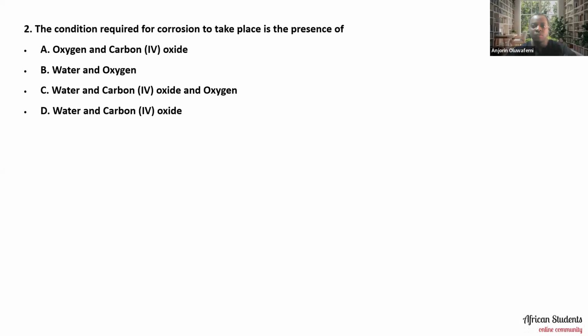So let me know what you feel the right answer is in the comment section, and then you can compare to the answer I'm going to reveal and the explanation I'm going to give for picking it. Okay, so the answer is actually B, water and oxygen.